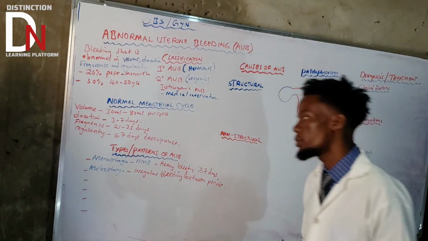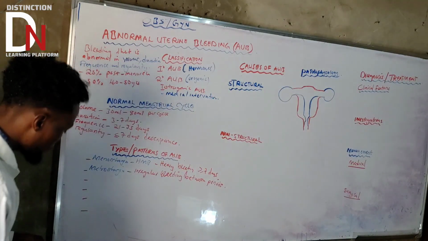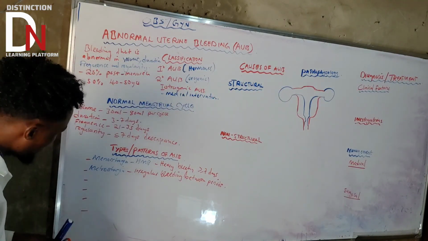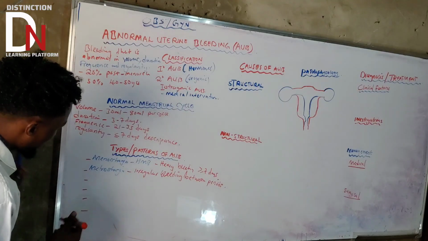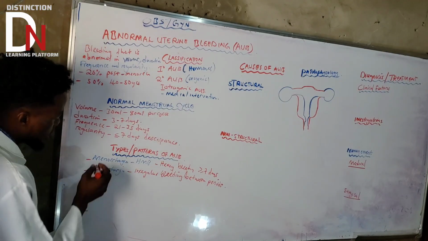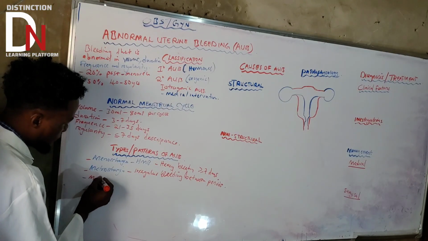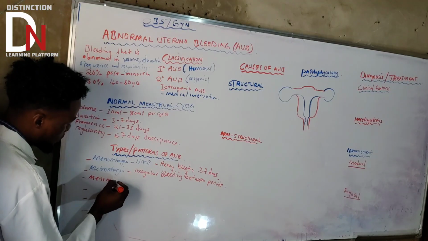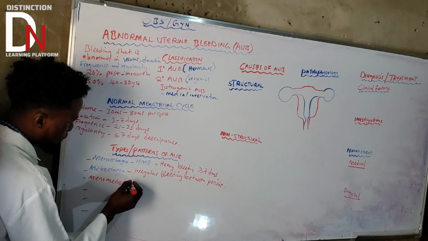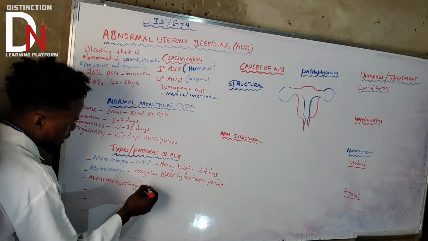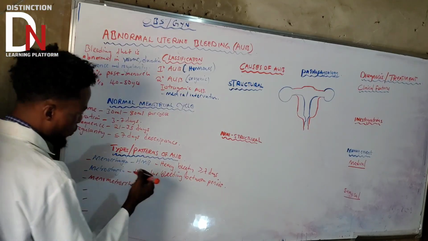Let's go to another term. Very important term as well. So there's menorrhagia and metrorrhagia, and the combination of these two is basically just that.